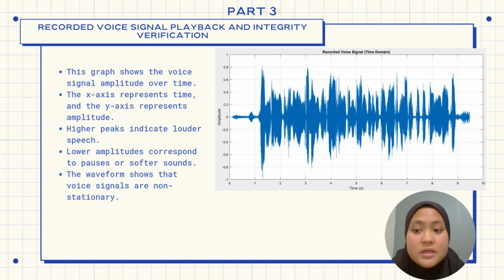So from this figure, it can be observed that the waveform contains varying amplitudes corresponding to changes in speech, loudness, and articulation. So regions with higher amplitude indicate stronger vocal energy, while lower amplitude regions correspond to pauses or softer speech. This time domain representation reflects the non-stationary nature of human voice signals, where amplitude changes continuously.